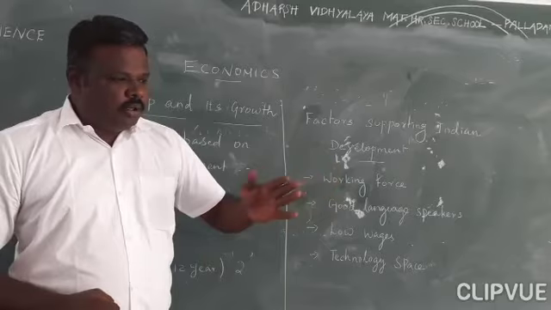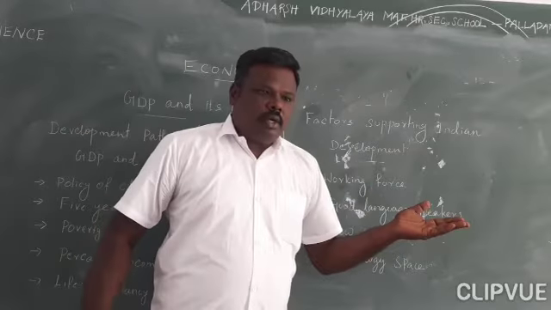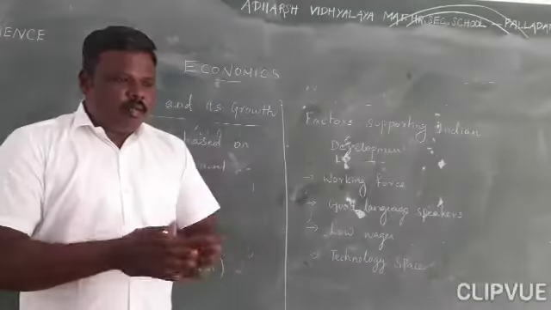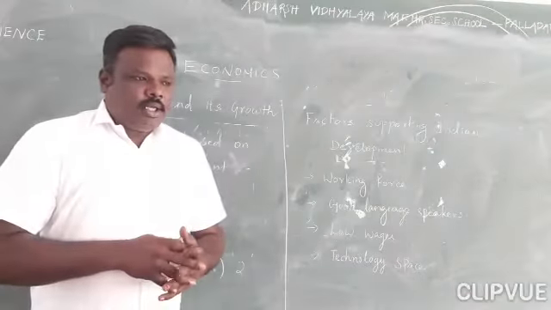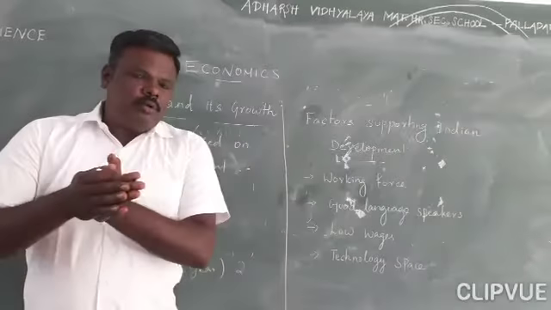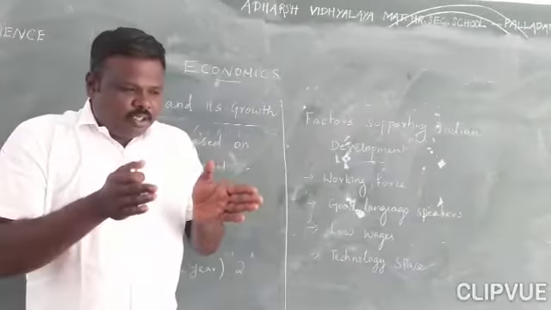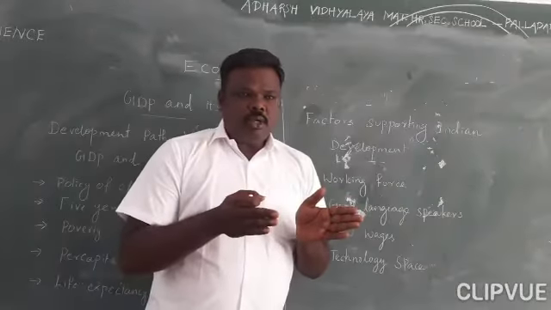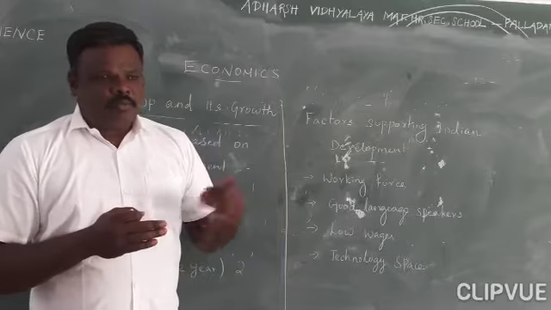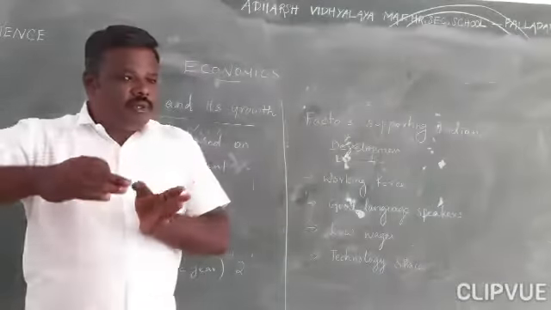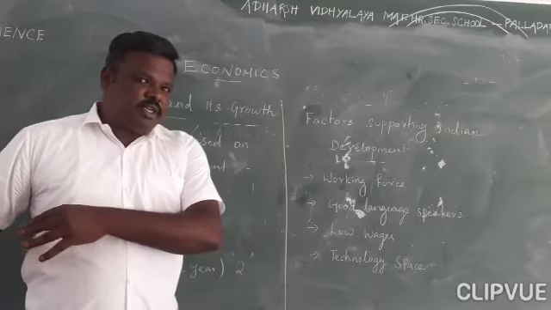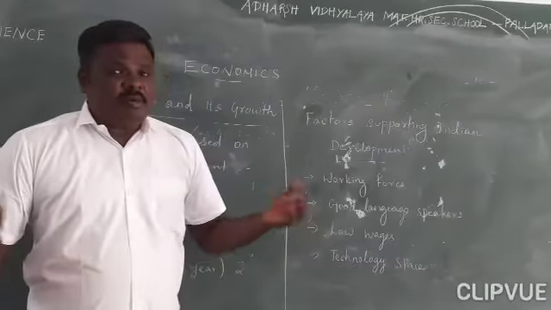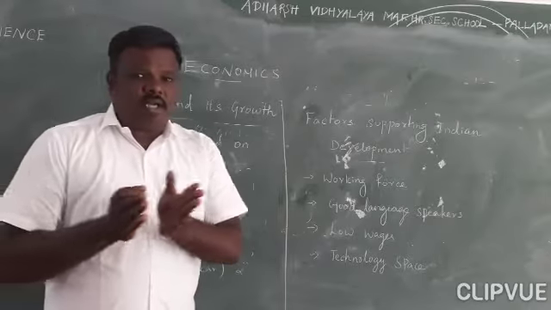Below 15 years of age, normally 18 years of age, they are considered children. After 18 years, he becomes a citizen of India. The particular age group called the working force is the one with the ability and physical strength to work. After 60 years, they need help from others, so they do not come under the working force.